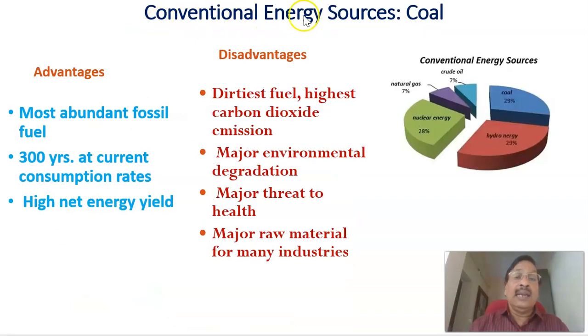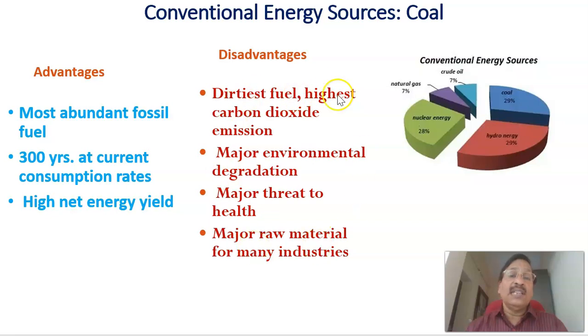Now coming to coal, which comes around 29 percent, the advantages are that it is abundantly available. It's the most abundant fossil fuel, and at the current consumption rate it is available for 300 years, and it has a high net energy yield also. These are the advantages of coal.